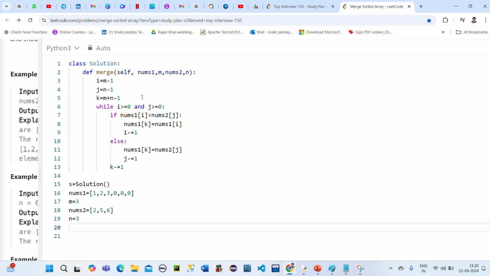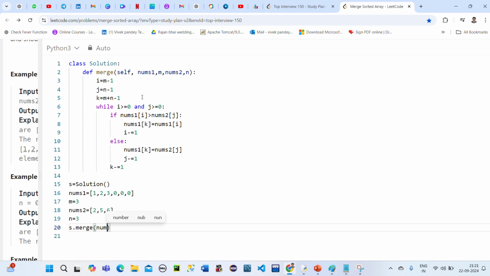Now I need to call it, right? How can I call it? Like s is my object, s dot, what is the name there? Merge. Whenever I'm taking s dot merge, now in this I need to pass the parameters.